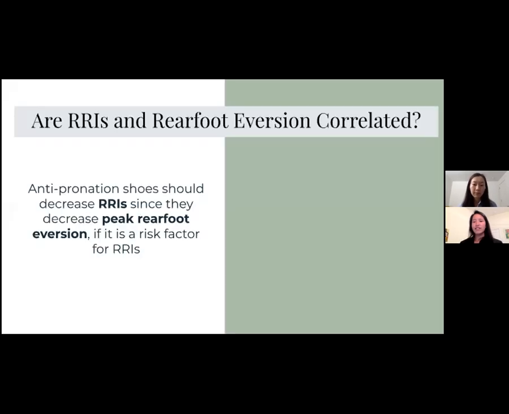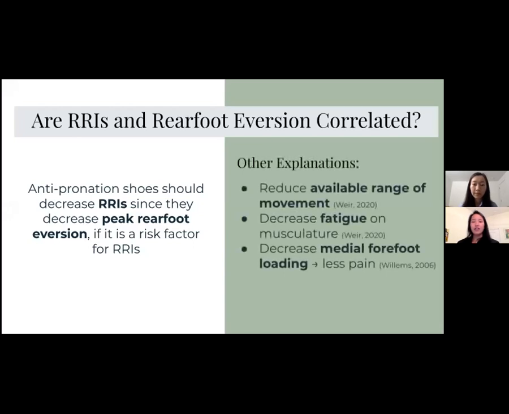So since we found decreases in both of these outcomes, we had to wonder, are they correlated? One explanation could be that anti-pronation shoes should decrease RRI since they decrease peak rearfoot eversion, if indeed peak rearfoot eversion is a risk factor for injury. Other explanations may be that they reduce the available range of motion, reduce fatigue on musculature, or decrease medial forefoot loading, which leads to less pain.